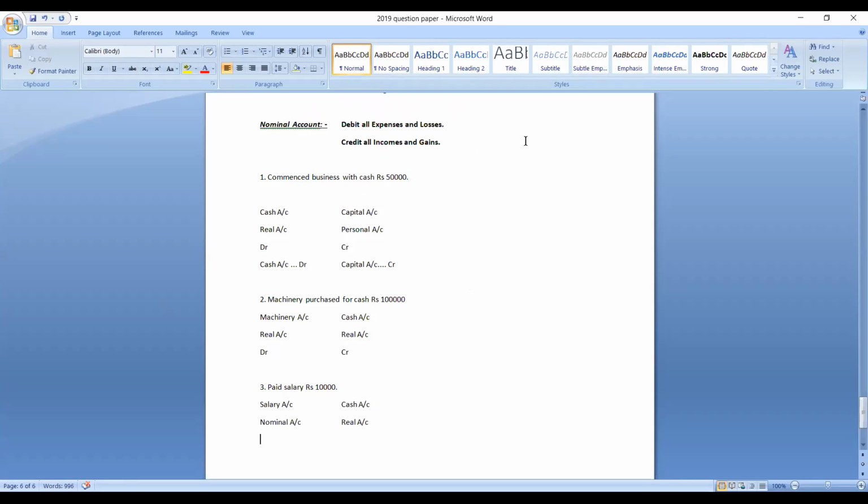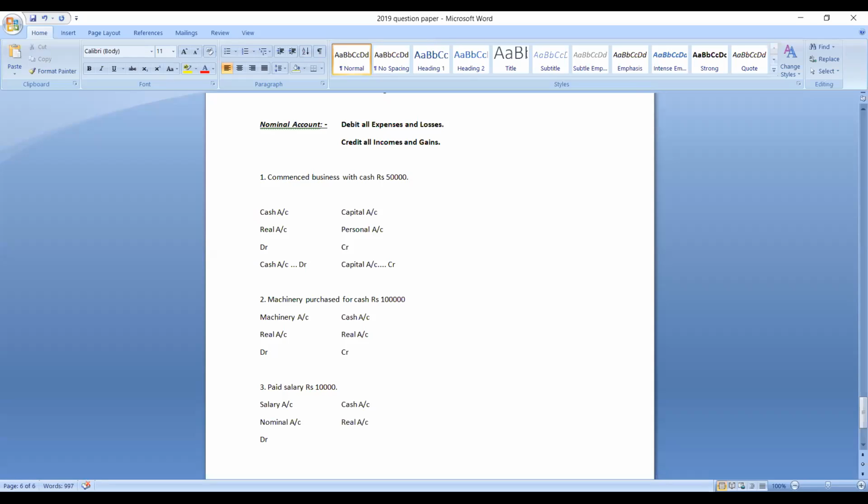Debit all expenses and losses. Since the salary is an expense, it should be debited. Suppose if it was income, for example, rent received, rent received will be income, no? At that time it should be credited because that rent is income. But right now here salary is there, it is an expense. So all the expenses should be debited.